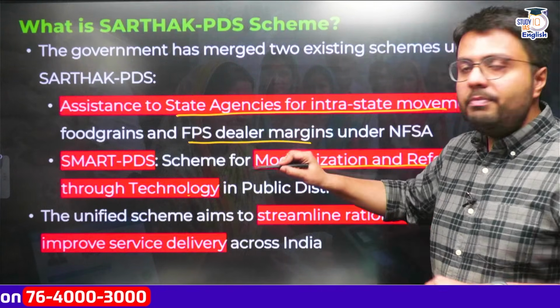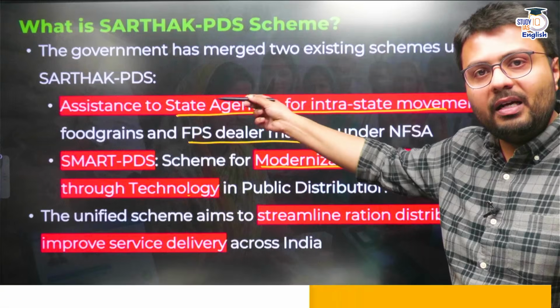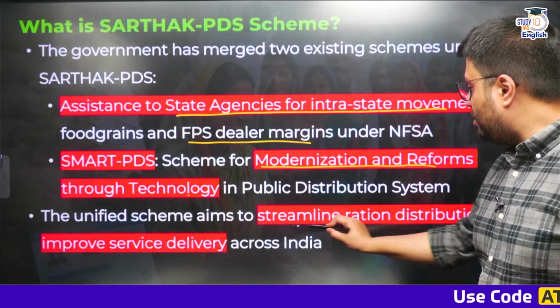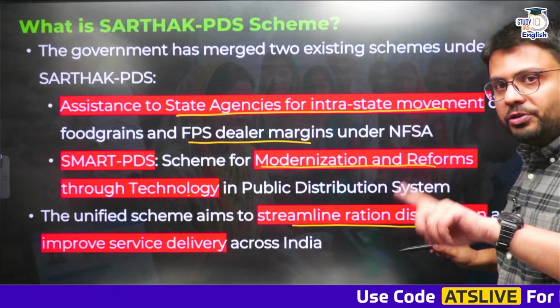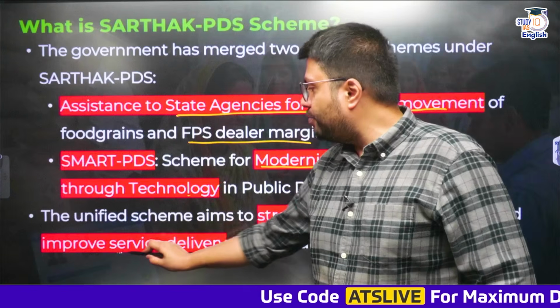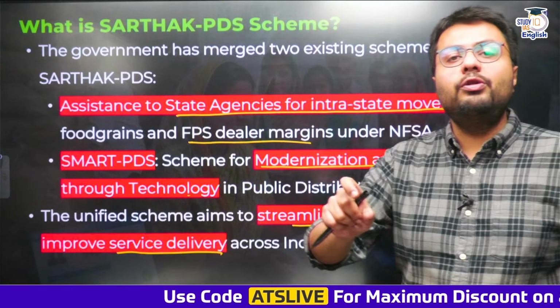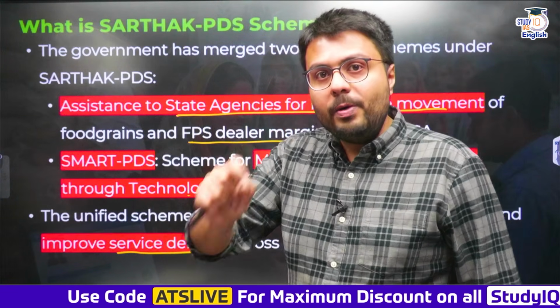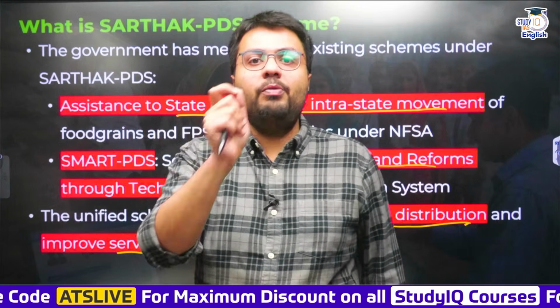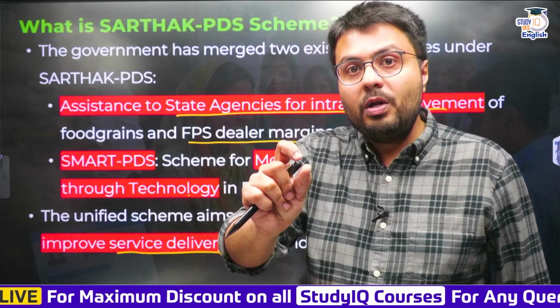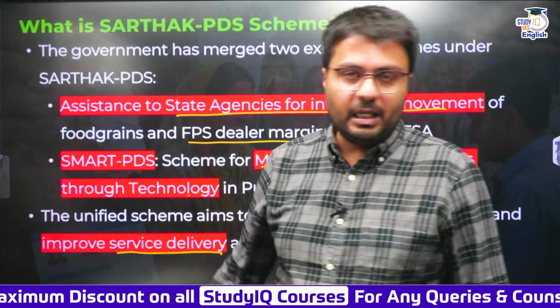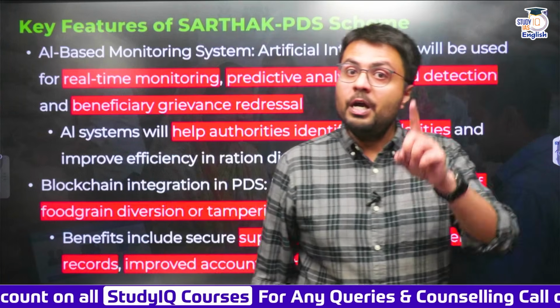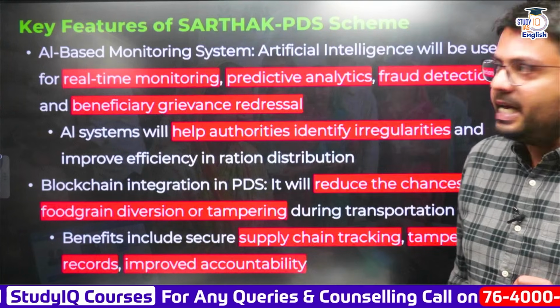So these two schemes are combined into Sarthak, and the intention of this scheme is to streamline the distribution of rations across the state and improve service delivery by adding the dimension of technology. So how is technology helping in efficient distribution of food grains? How is technology improving service delivery? Let us now understand this, and this brings me to the key features of the Sarthak-PDS scheme.